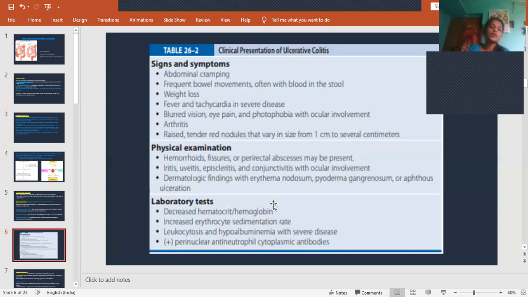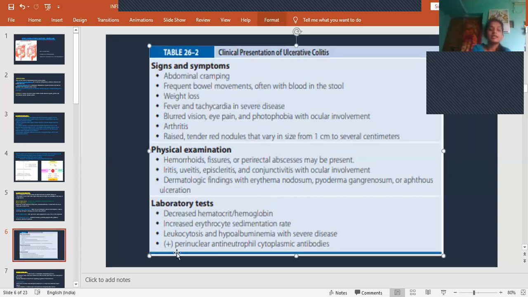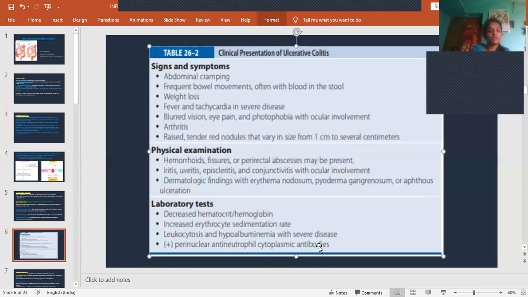And then we have to know perinuclear anti-neutrophil cytoplasmic antibodies. This is to rule out whether it is an autoimmune disorder. Okay, so these are the clinical presentations of ulcerative colitis.